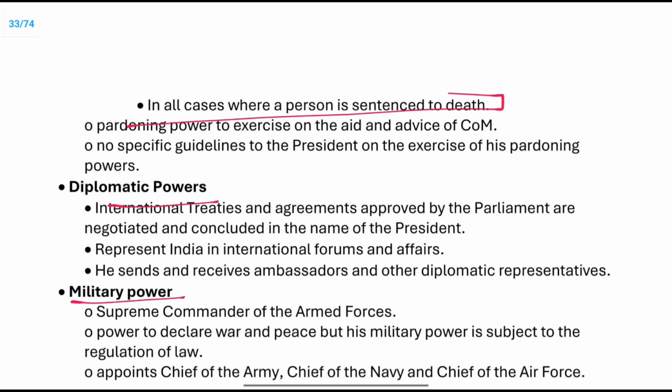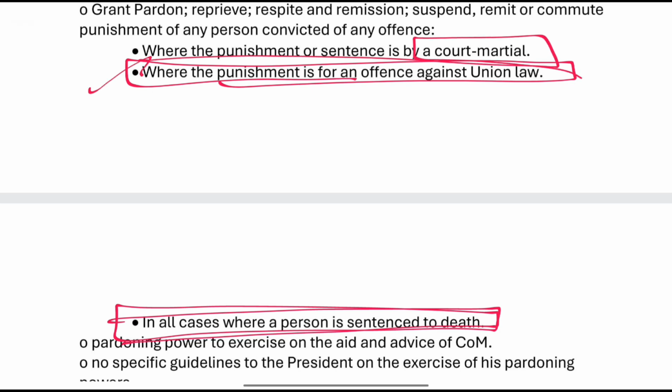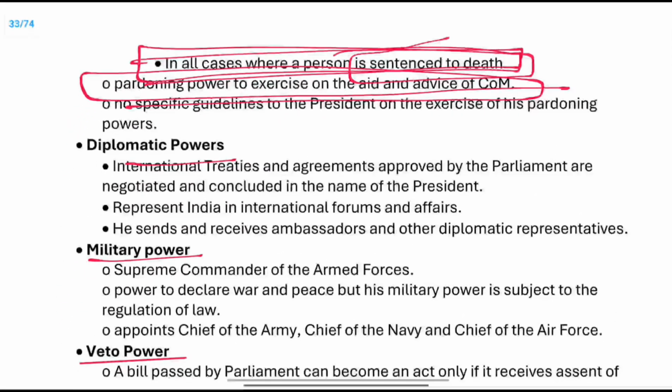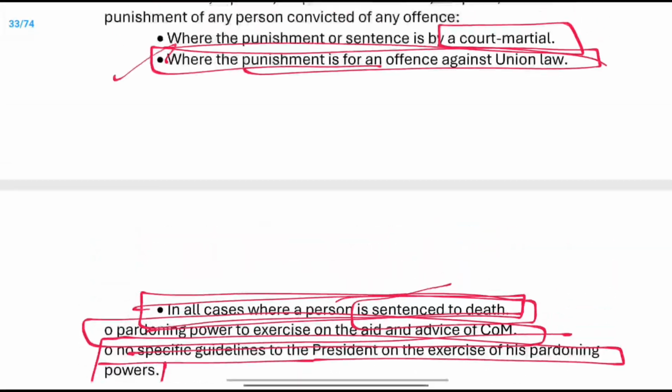Now, in all the cases where the person is given a death sentence, and when the punishment is against union law, court martial, and when he is given a death sentence, the pardoning power is in the exercise of aid and advice of the Council of Ministers. Right. No specific guidelines to the President in the exercise of his pardoning powers.